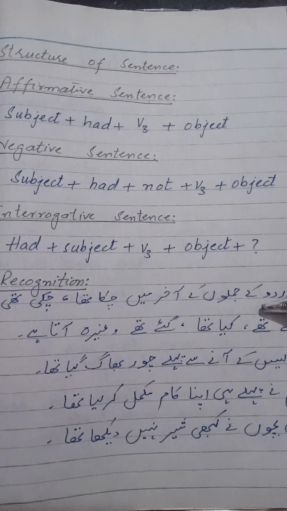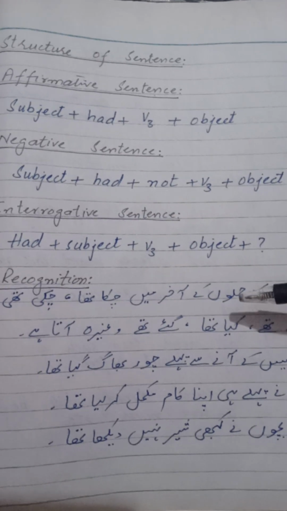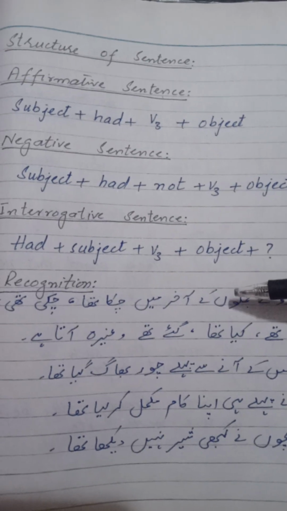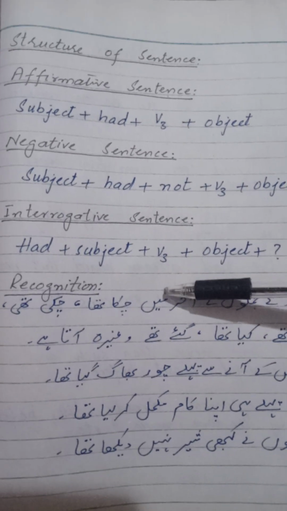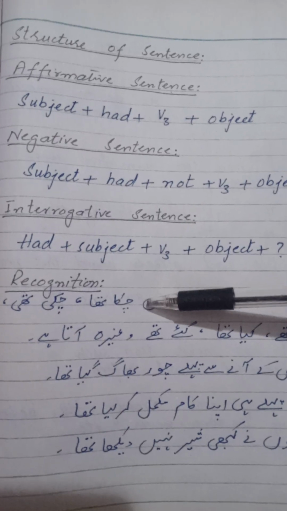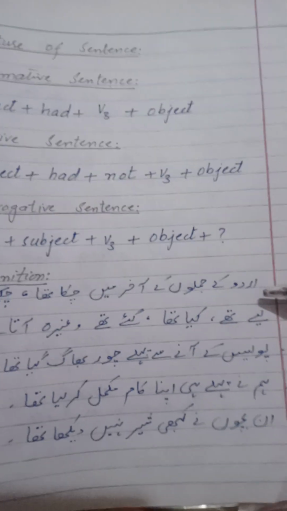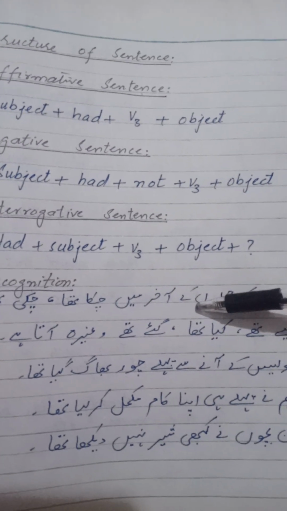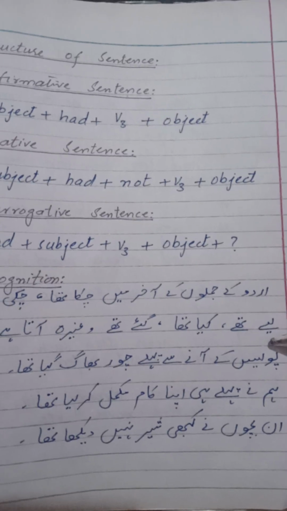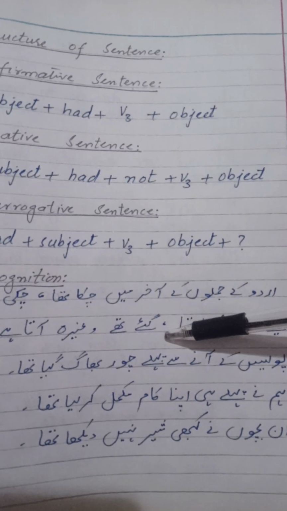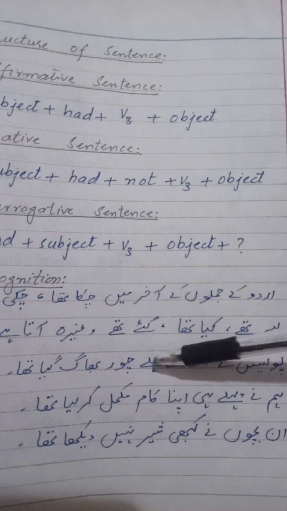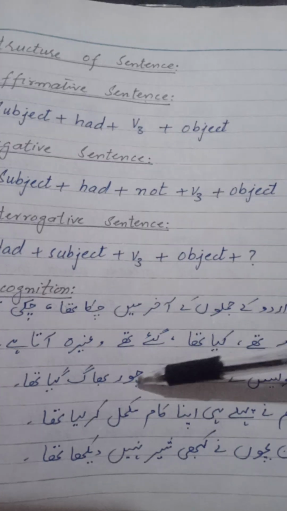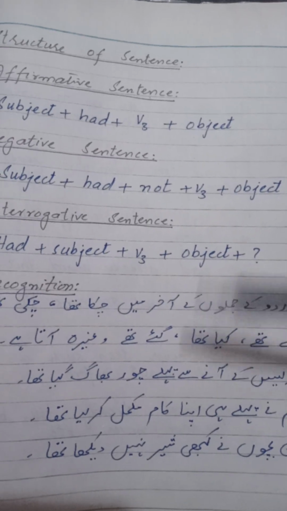If we talk about the recognition of this tense, words in the sentence show you the completion of an action, and mostly there are two sentences. For recognition of past perfect tense, we have चुका था, चुकी थी, लिए थे, लिया था, किया था, गए थे, such words that show the completion of an action. Example sentences are: पुलिस के आने से पहले चोर भाग गया था, हमने पहले ही अपना काम मुकम्मल कर लिया था, इन बच्चों ने कभी शेर नहीं देखा था. The ending or the complete sentence is telling you about the completion of an activity.